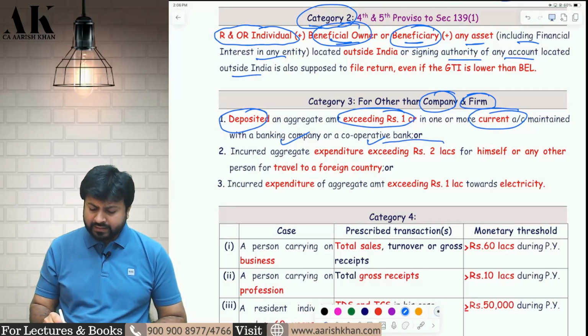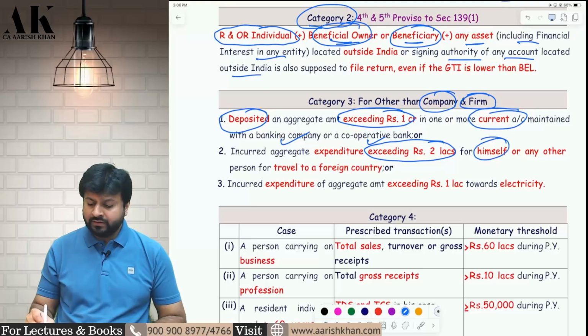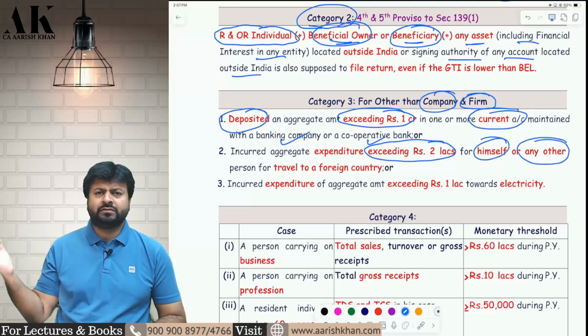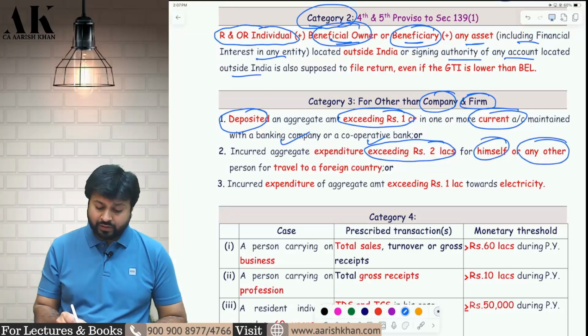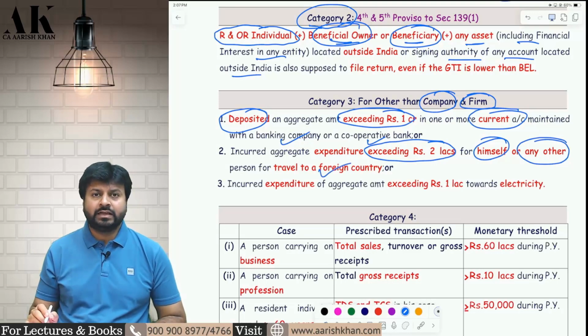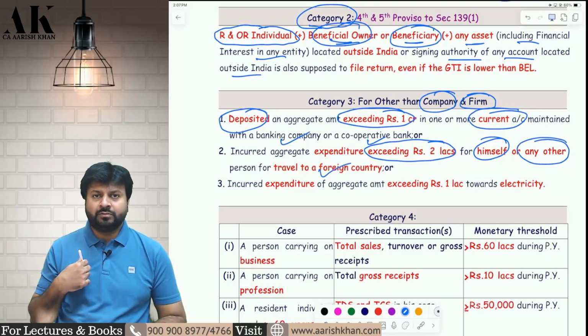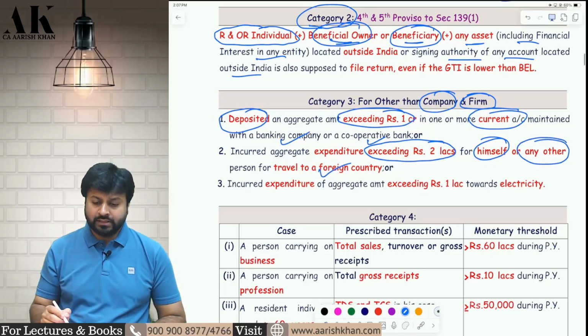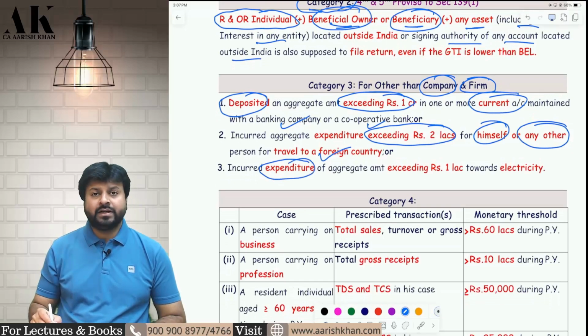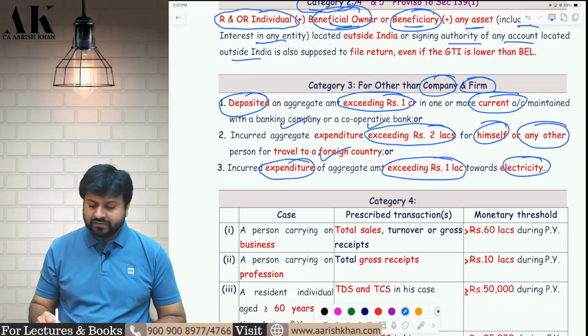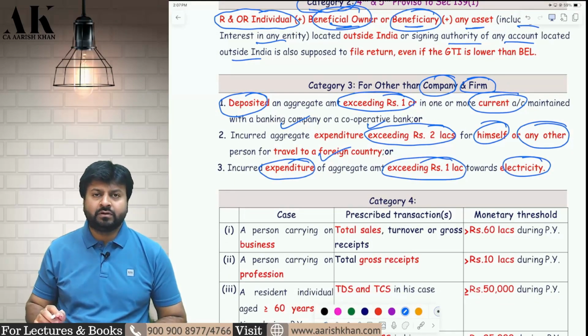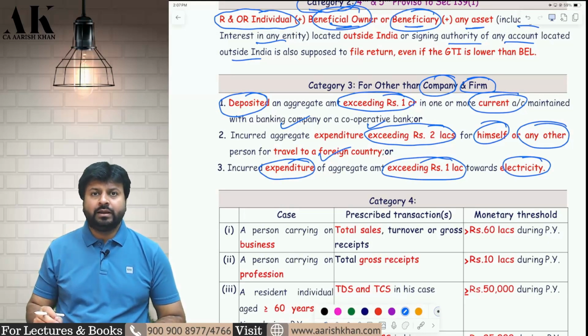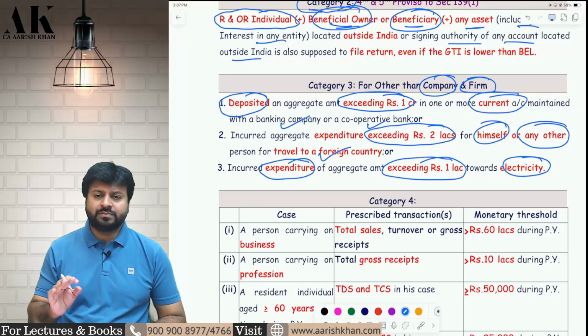Second, if you incur more than 2 lakh rupees for foreign travel for yourself or for any of your family members, friends or relatives, anybody, then you are liable to file the income tax return. Third, if you incur an expenditure on electricity of more than 1 lakh rupees, then also you are liable to file the income tax return as per this particular category.